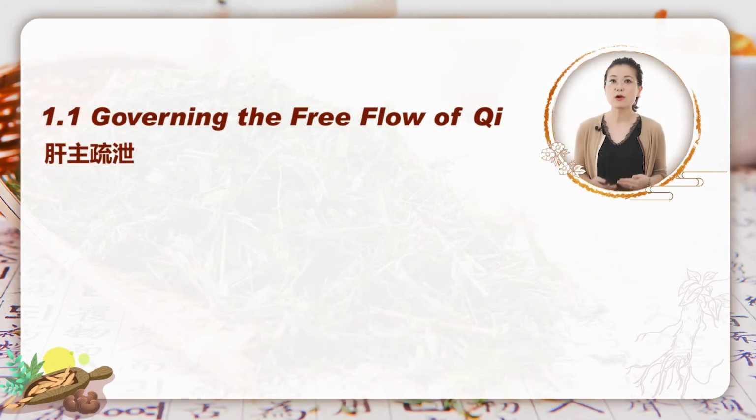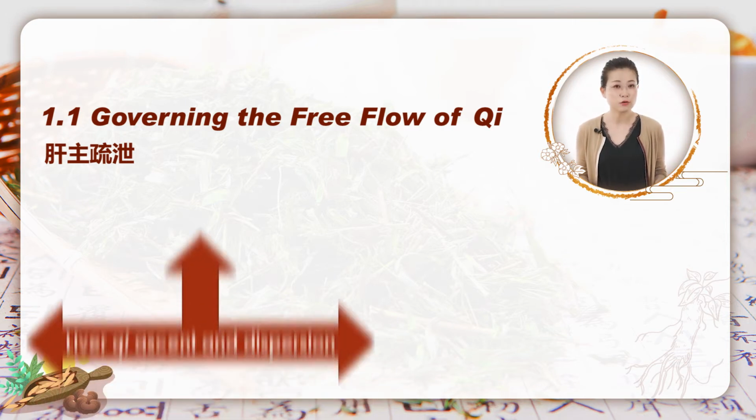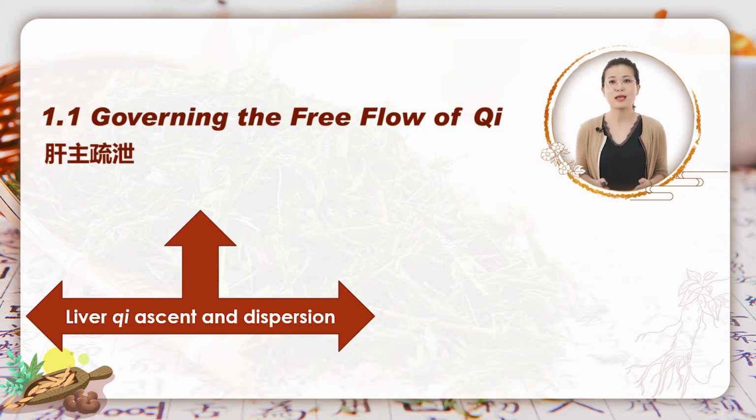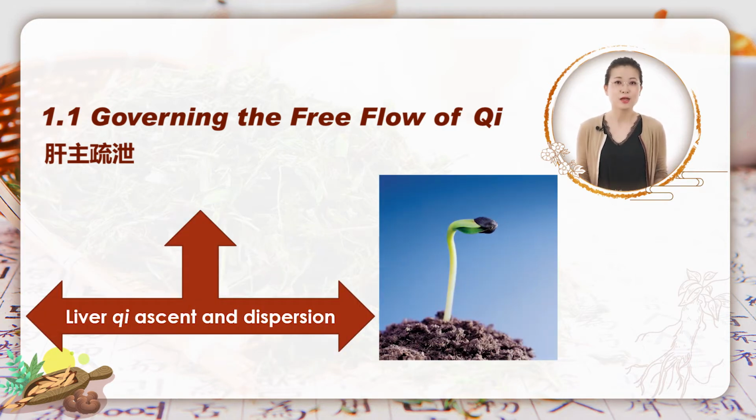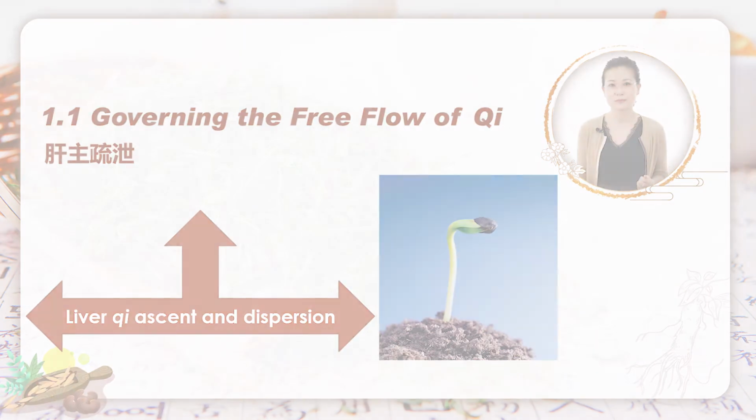That's why lung can perform its function in governing qi and freeing and regulating the waterways. Spleen bears the physiological feature of ascent, which is why it can transport and send food essence to lung, heart, and head center. As a matter of fact, liver's function in governing the free flow of qi is also based on its physiological feature, that is ascent and dispersion. 肝气生发, just like wood in the five elements, always tends to grow and develop freely.